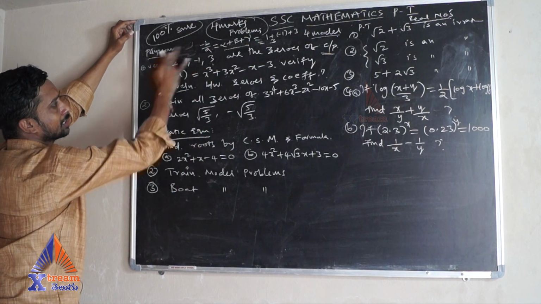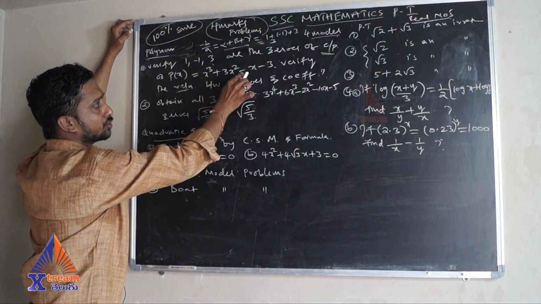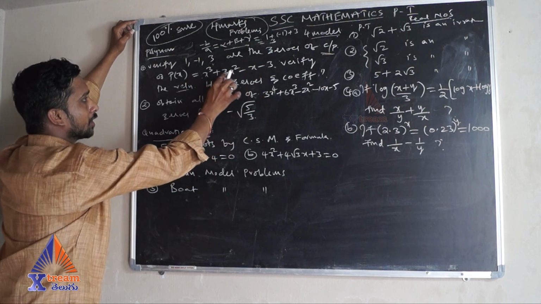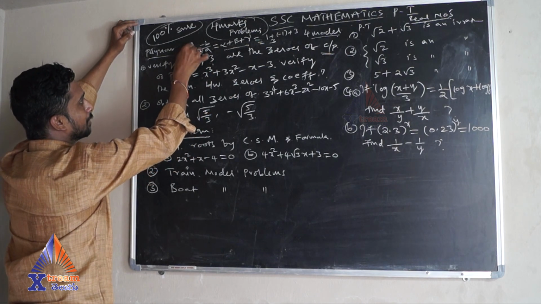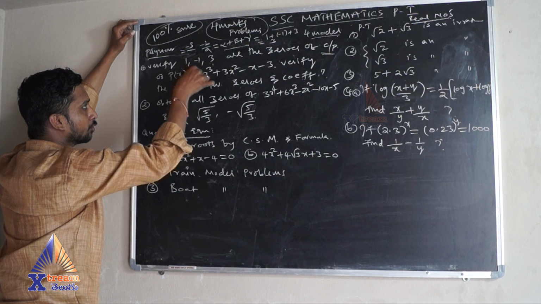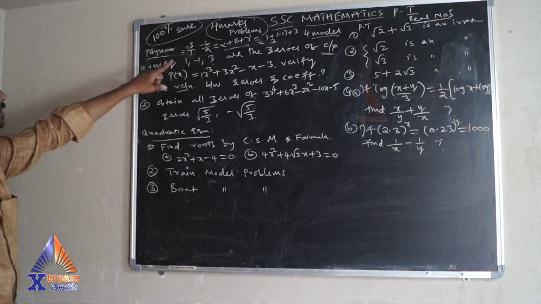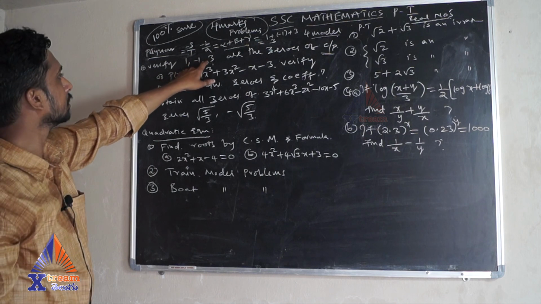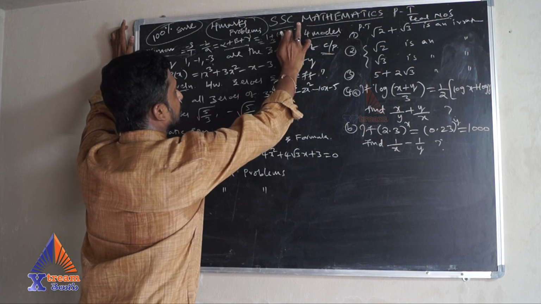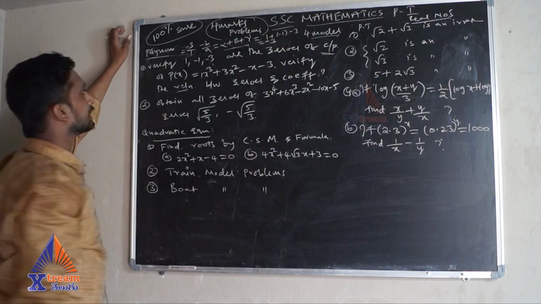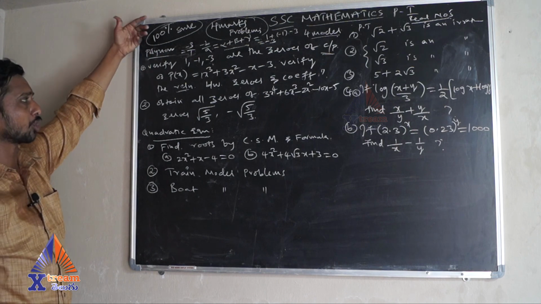The b value is 3. When you compare with ax cube plus bx square plus cx plus d, what is the b value? 3. In the formula minus is there, so you'll get -3 by what is the a value? 1. So -3 by 1 is -3. Here the question is -3, so you'll be getting the -3. Okay now, so both are satisfied. In that way you have to do, and the product.